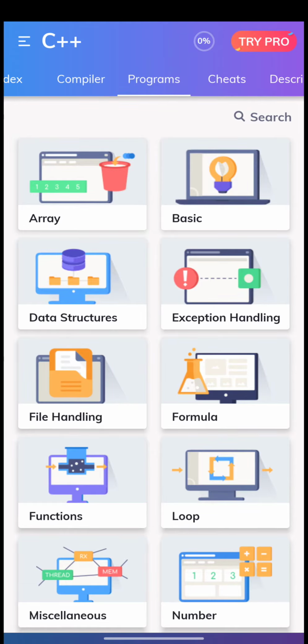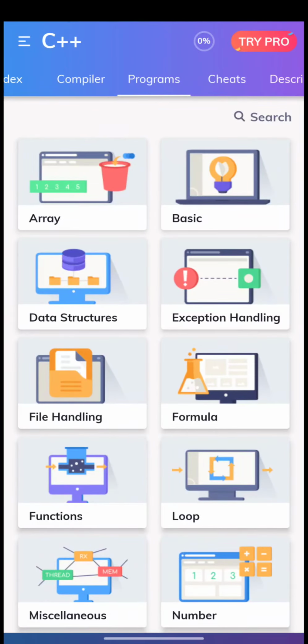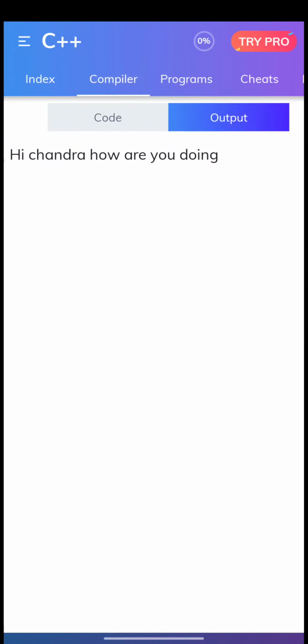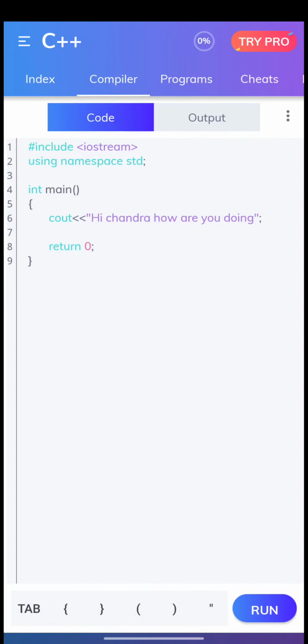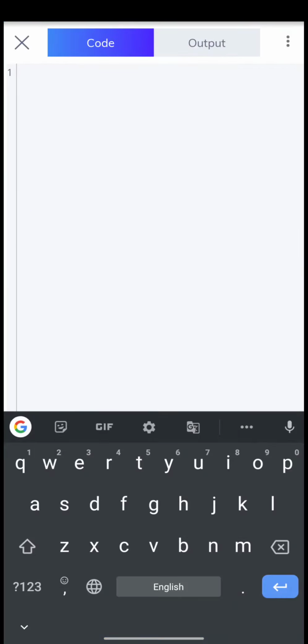So these are some of the templates given to you. So here, if you would like to write a new program, you can clear this and you can start writing your new program here. Hash, include, and so on.